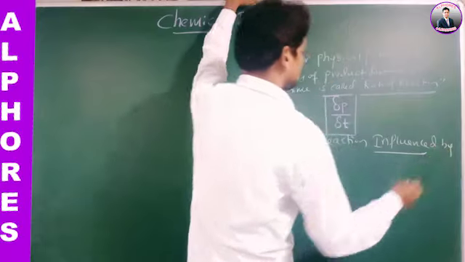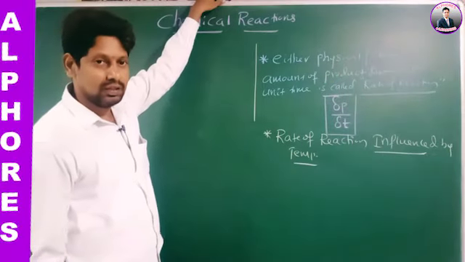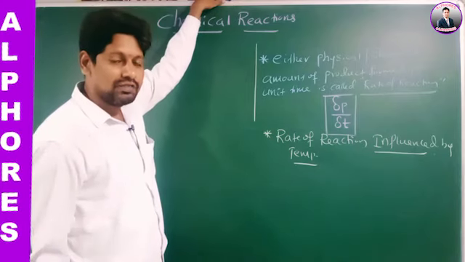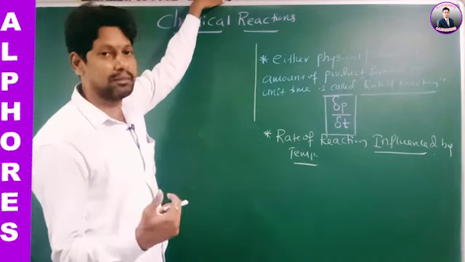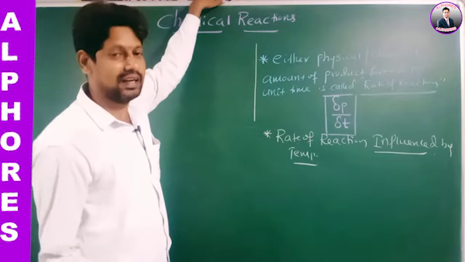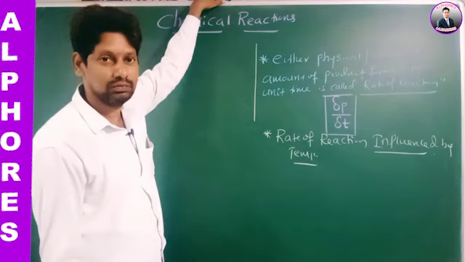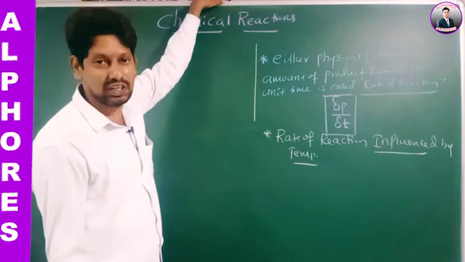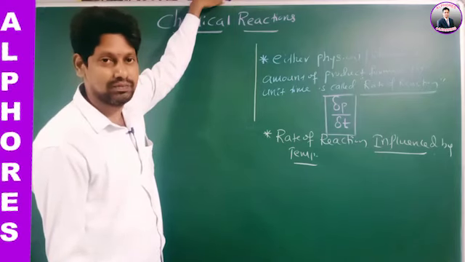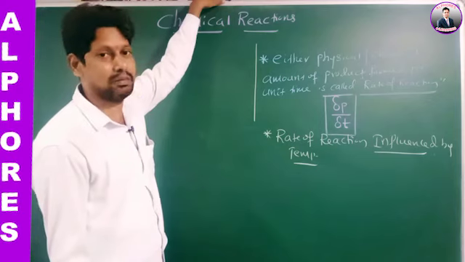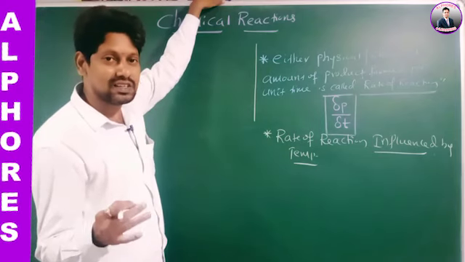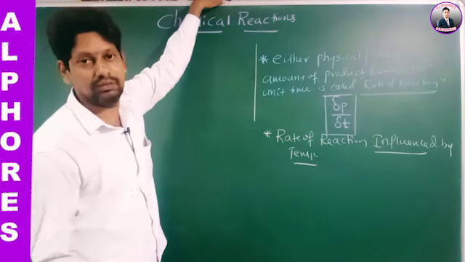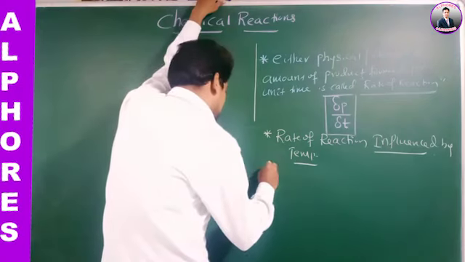According to the general thumb rule, for every 10 degrees rise in temperature, that is increase in temperature, rate of reaction doubles. For every 10 degrees Celsius decrease in temperature, rate of reaction halves.